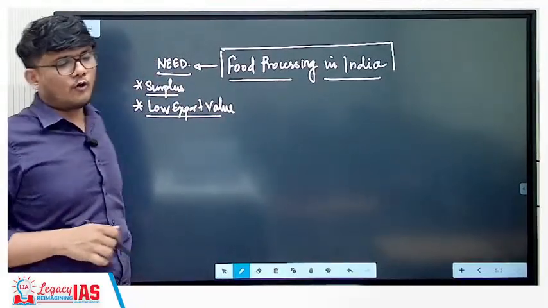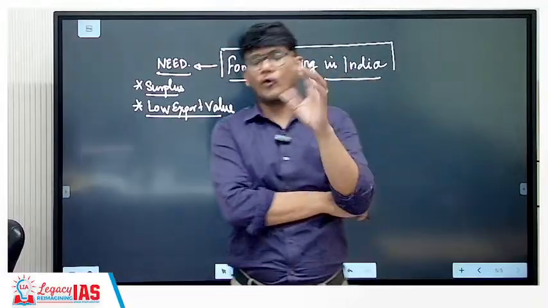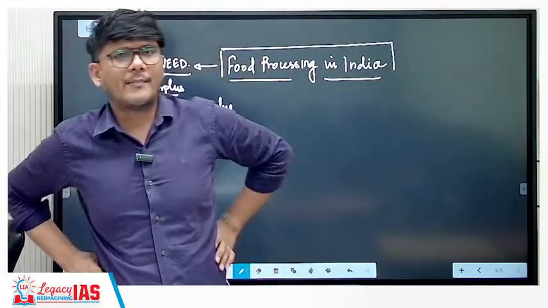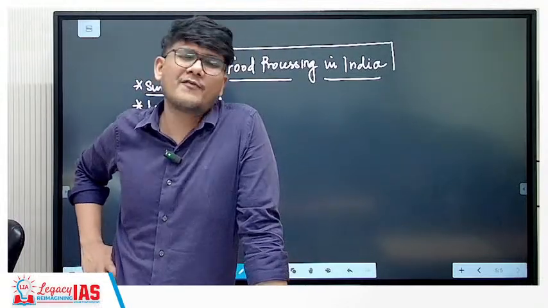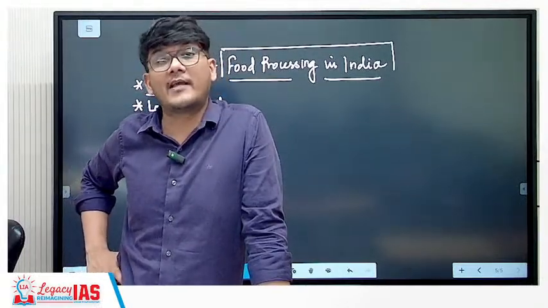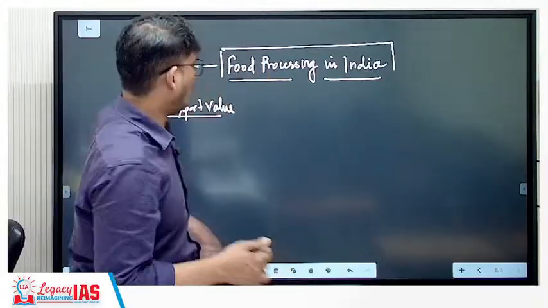Why is export value low? We are producing, let's say, 1 kg of mango, and exporting that 1 kg of mango. So what happens? We earn just 100 rupees. Instead of exporting 1 kg of mango, what we could have done is processed it into something else, and that 1 kg of mango would have been worth thousands of rupees. So that is a possibility.